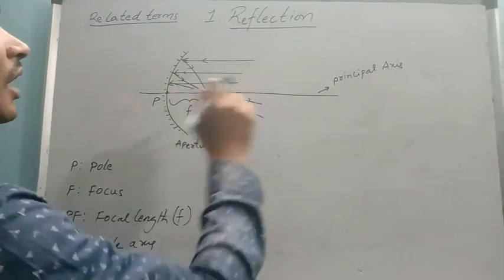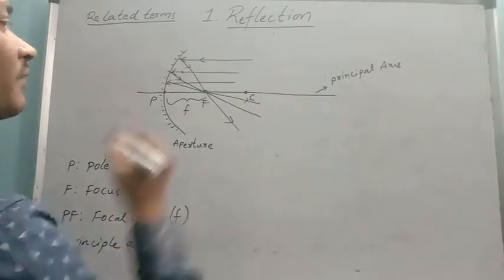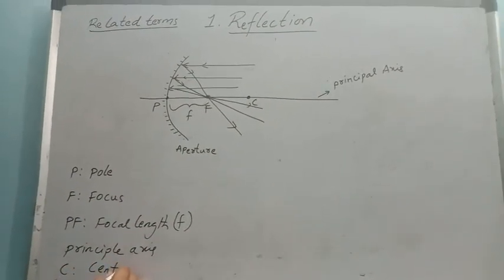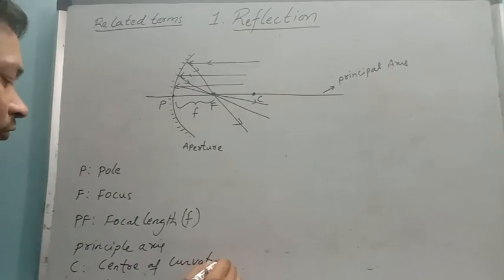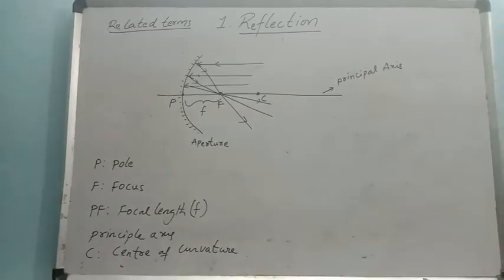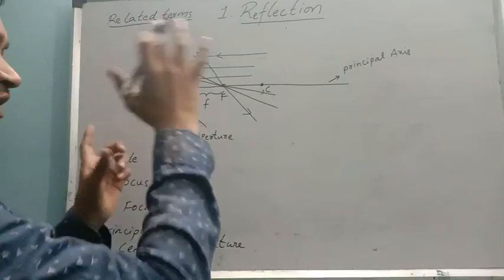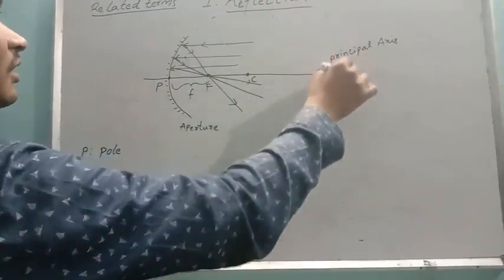Next, there is one more point, C, the center of curvature. For a circle, there is a center. Just like that, a sphere also has a center. Actually, this is a piece of glass taken from a sphere, so the sphere also has a center.